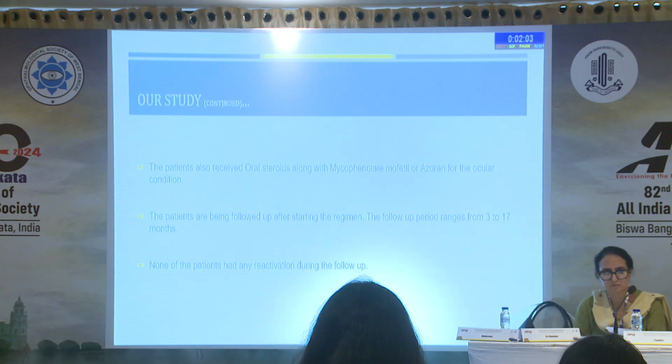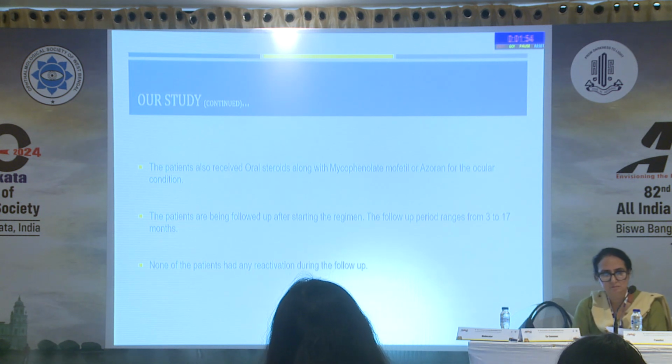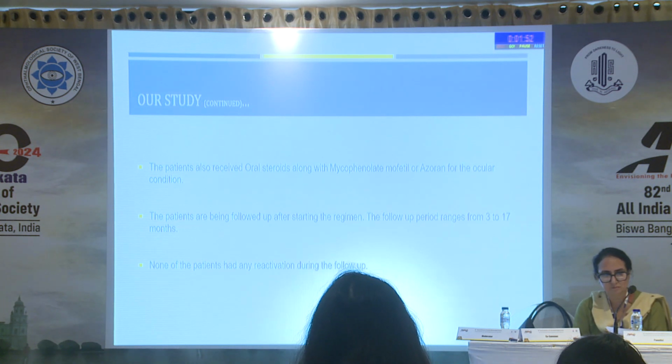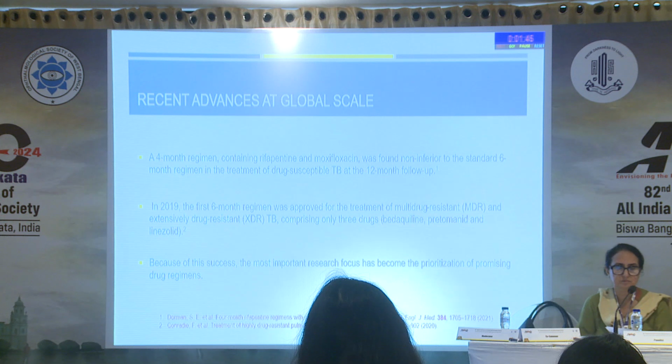When I submitted this, we had a follow-up period of 3 to 17 months in these 23 patients. None of the patients had a reactivation of uveitis during the follow-up. So even globally, people are trying newer regimens for TB for better patient compliance.